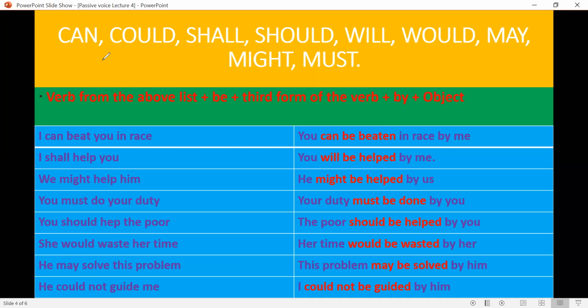So we will make them in passive voice: can be, could be, shall be, etc. So the verb from the above list plus be plus the third form of the verb we will use to make the passive voice of sentences in which these modal auxiliaries are used.